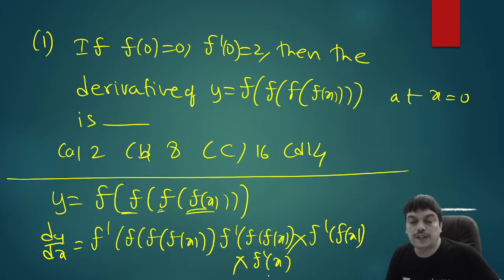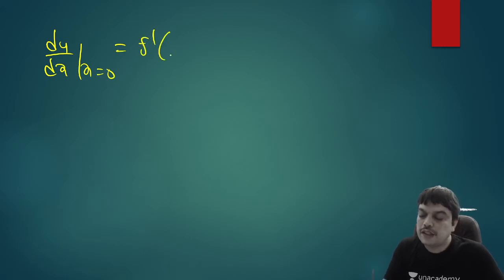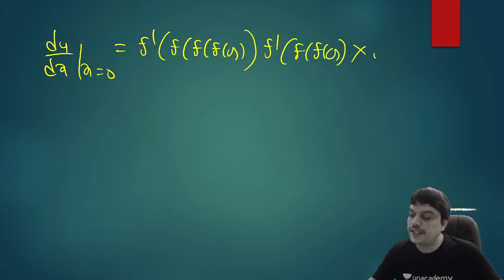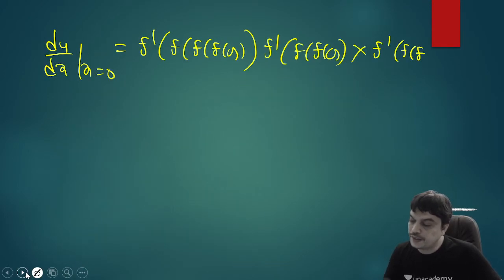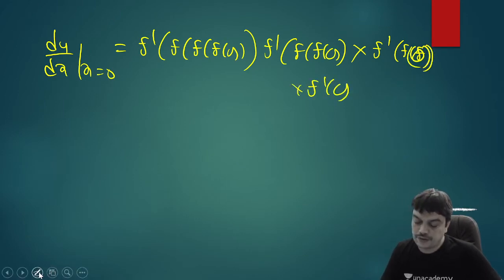Since you want the derivative at 0, put x equal to 0 in this. So dy by dx at x equal to 0 is equal to f dash of f of f of f of 0, wherever x is there, you have put 0, into f dash of f of f of 0, 3 f's are there. In the next case, you had f dash of f of 0, so only 2 f's here. What is the next one? It was f dash of f of 0. And the last one is f dash of 0.